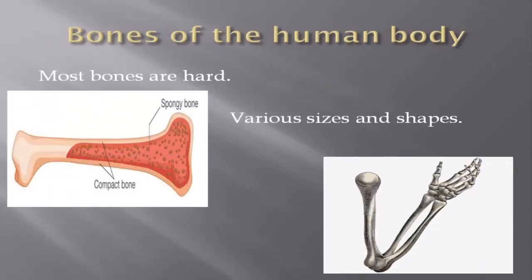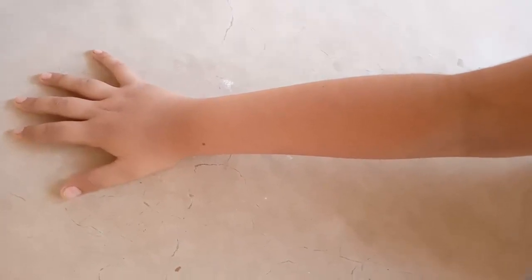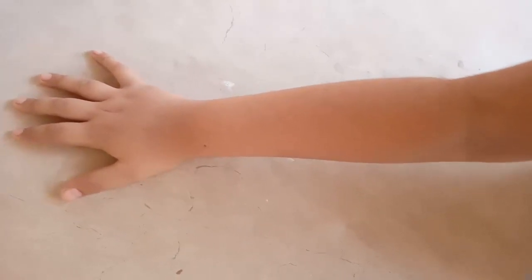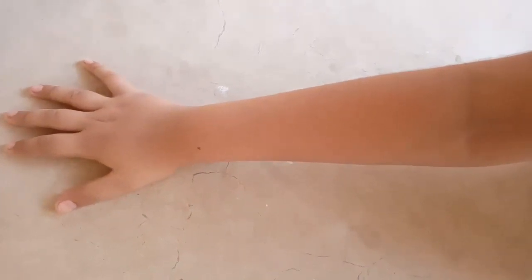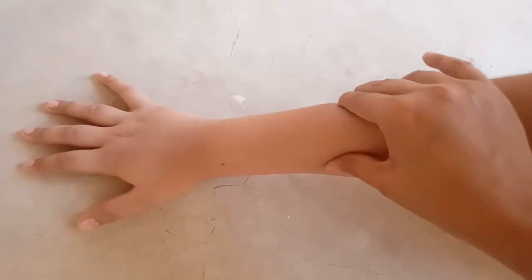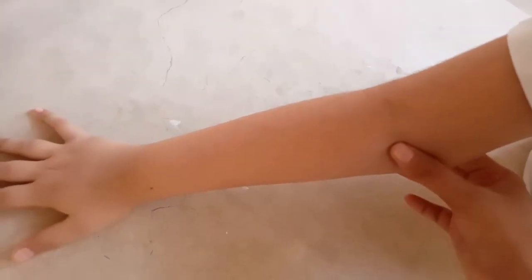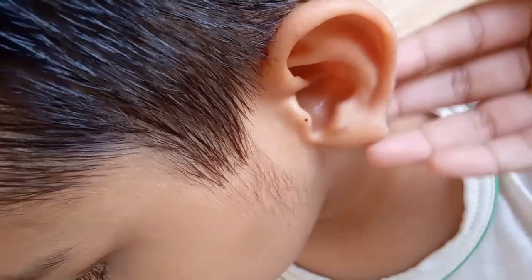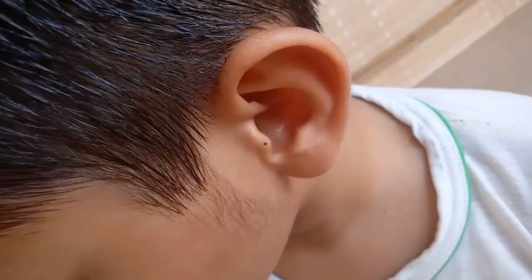As I have already told you, the bones are the hard substance that make the human skeleton. So you can press a bone of your body, or you can press a bone of your friend, and you will easily observe whether the bone is hard or soft. Like if you press the bone of your arm, the bone of your hand, and the bone of your elbow, all these bones are hard. And if you touch the bone of your ear, you will observe that it is a very soft bone.